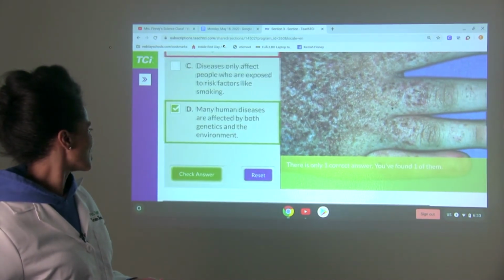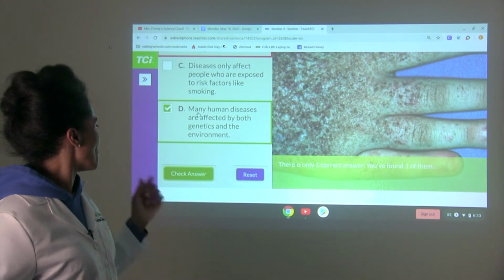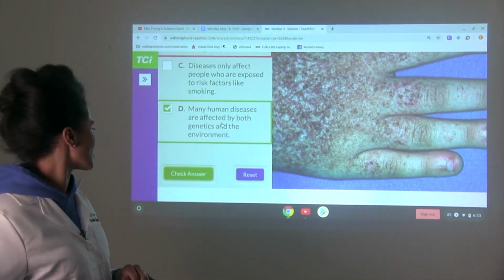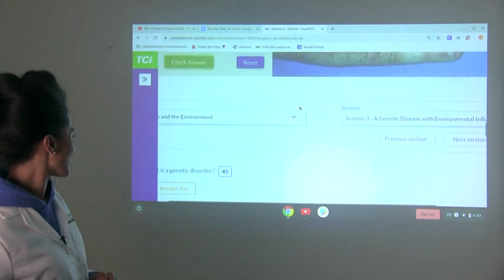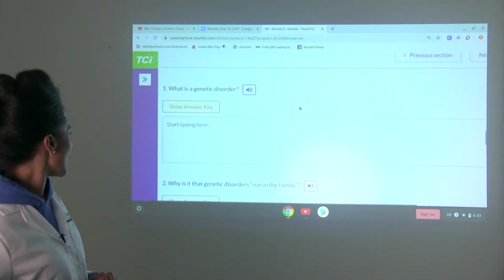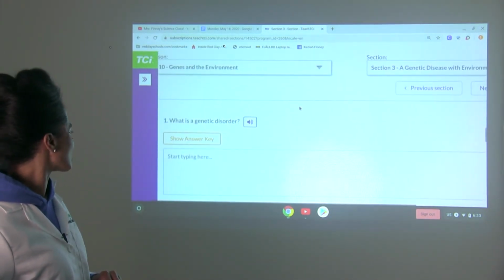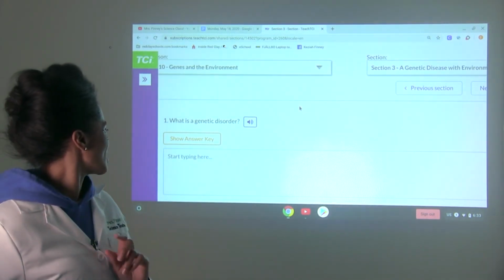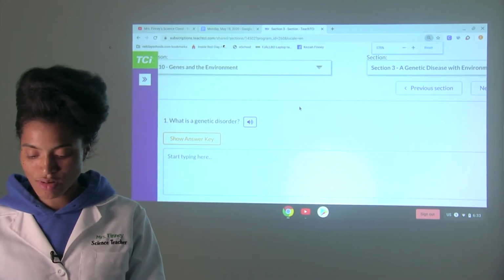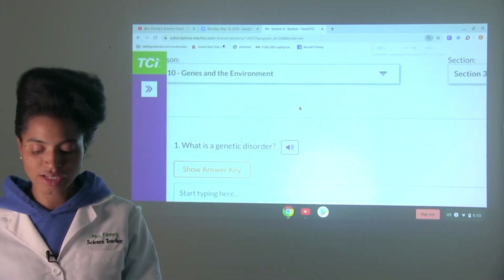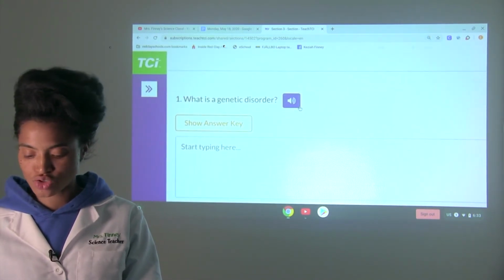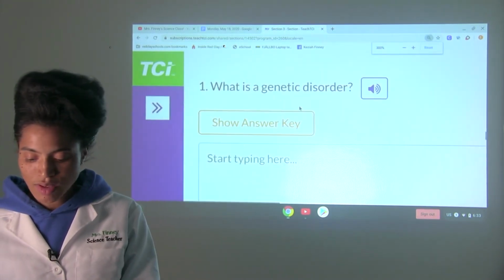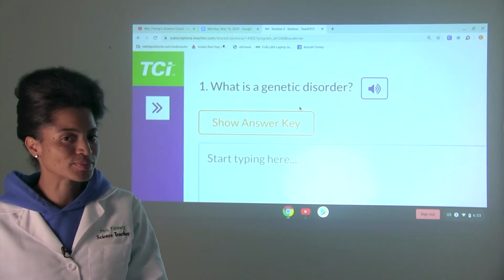Good job. So that is our true statement. Many human diseases are affected by both genetics and the environment. Let's take a look here at Lesson 10, Section 3 questions. Question 1. What is a genetic disorder? How would you describe a genetic disorder? Imagine you're talking to your best buddy, someone close. How would you describe a genetic disorder in your own words?